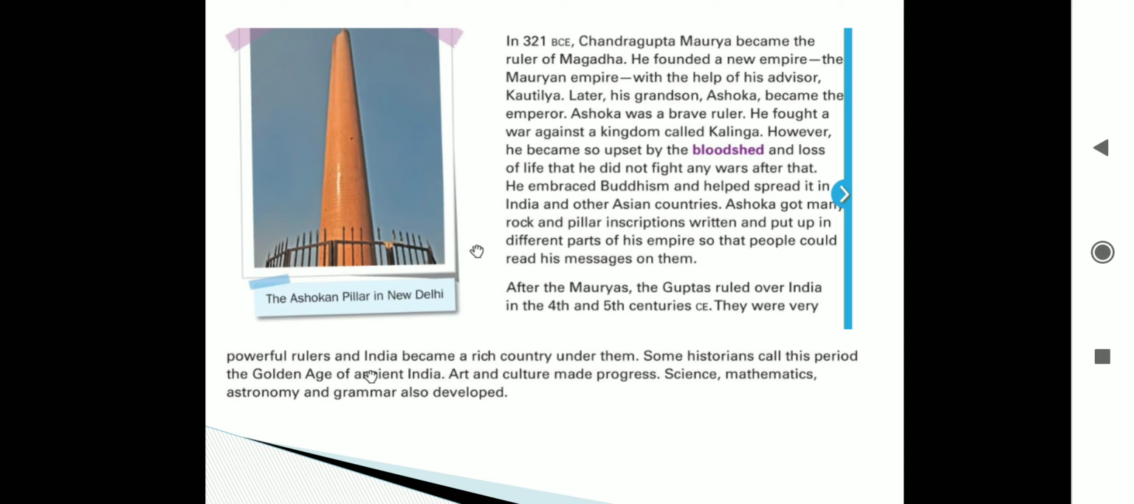Later, whose grandson? Chandragupta Maurya's grandson, Ashoka, became the emperor. Ashoka was a very brave ruler. He fought a war against a kingdom called Kalinga.